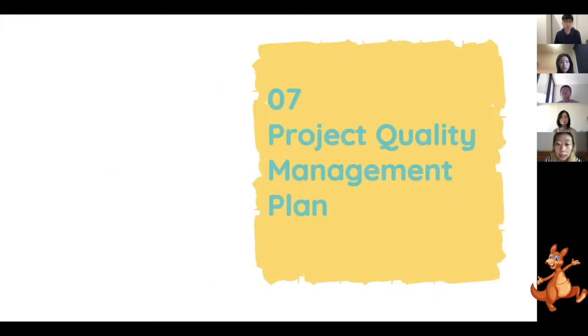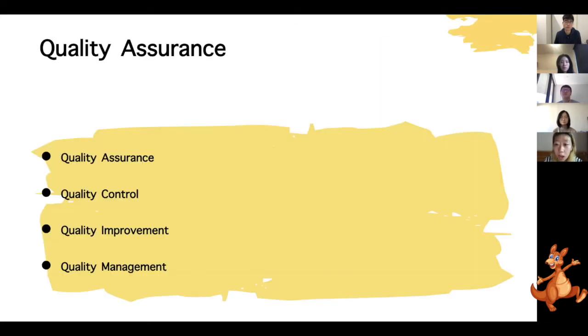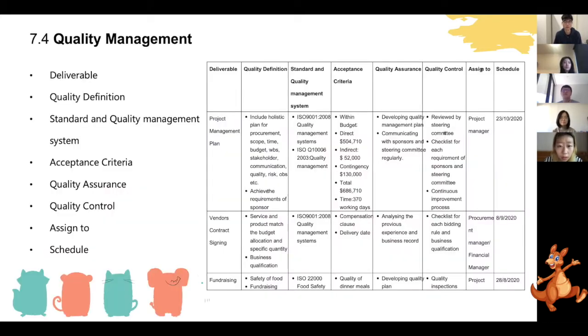The next part is the project quality management plan. We evaluate the quality through different systems and manage the quality through reports and propose corresponding solutions. Through the developer's quality definition, standard and quality management system, acceptance theories, quality assurance, and quality control assigned to schedule, we can see this part from the chart.